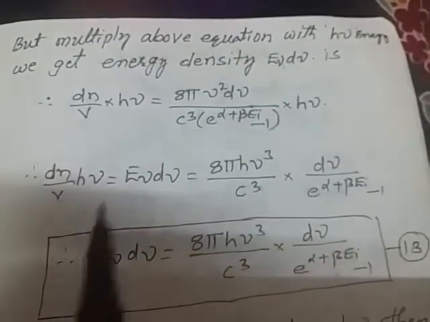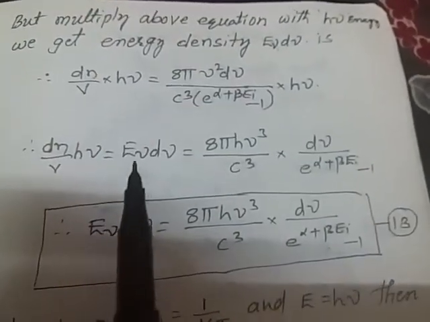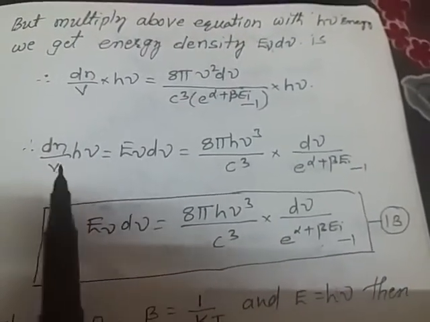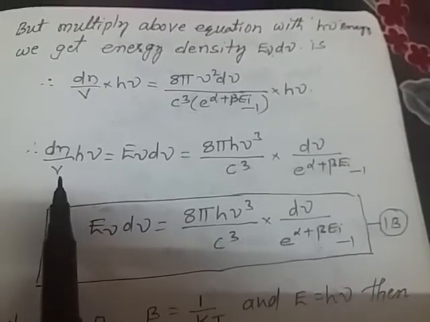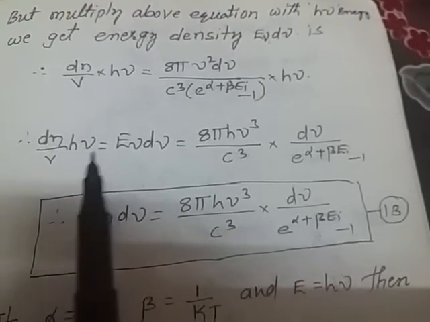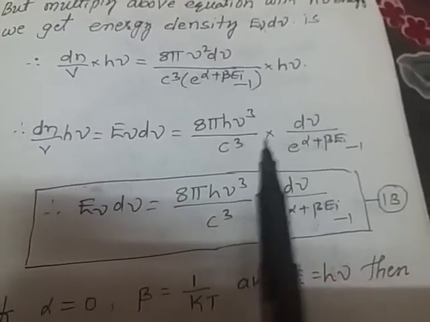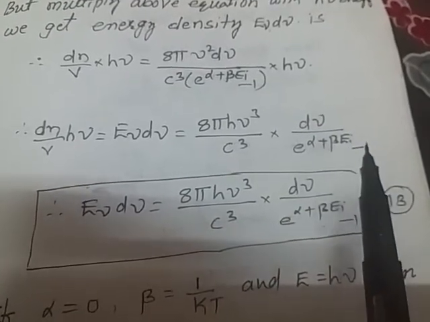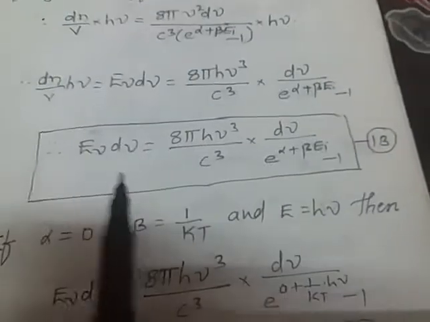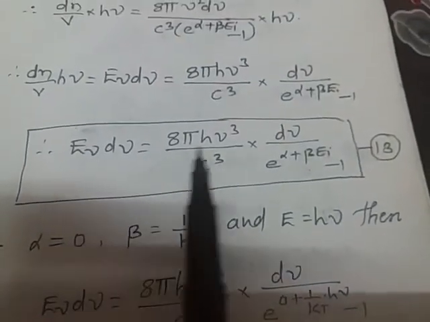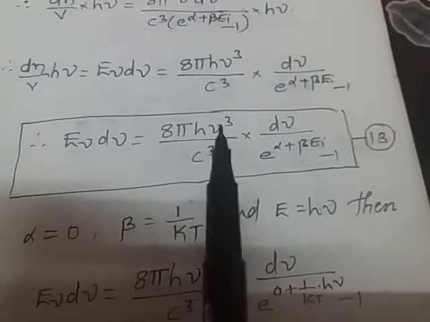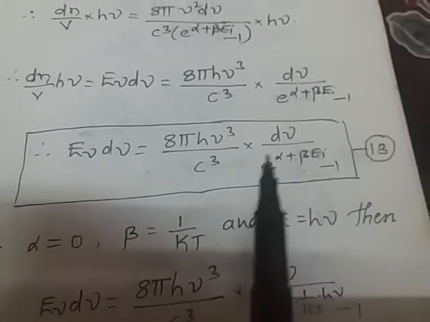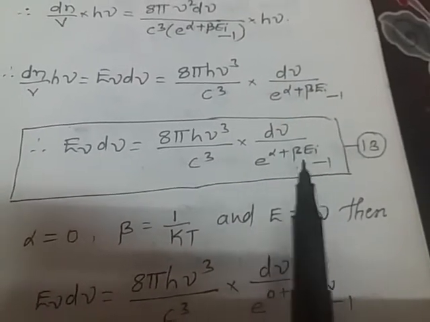This energy density dn by V into h nu can be written in terms of E nu d nu. Therefore dn by V into h nu equals E nu d nu equals 8 pi h nu cube by c cube into d nu by e to the power of alpha plus beta Ei minus 1.